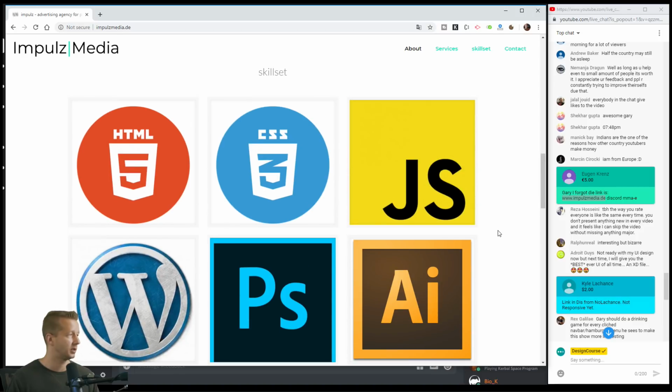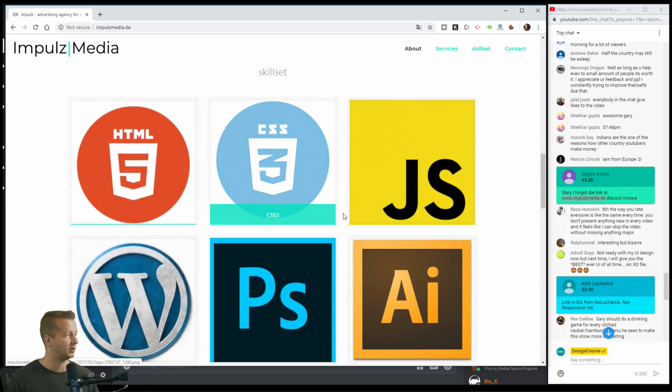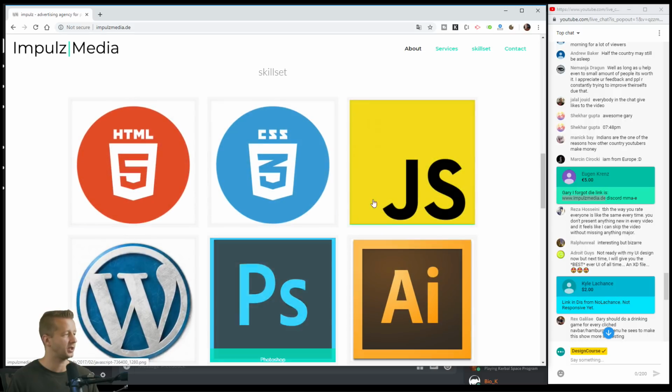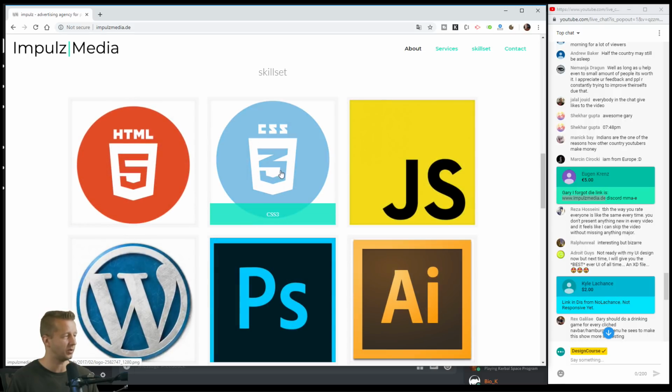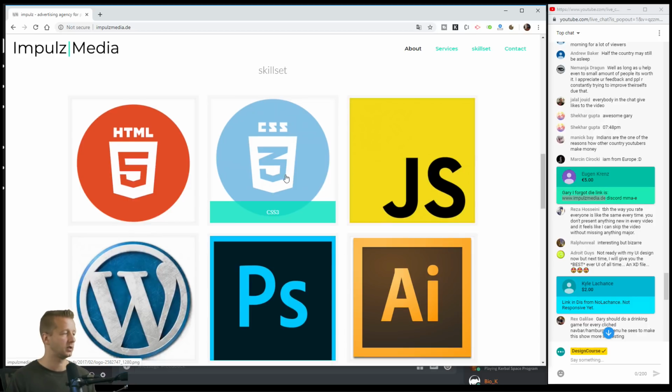Looking here, these are pretty large and in your face. I might think about a different way to rearrange these so that they're not quite so big. You could put these all on the same line because they're just icons, and you would save space that way, and they wouldn't be so in your face. So I would change that up.